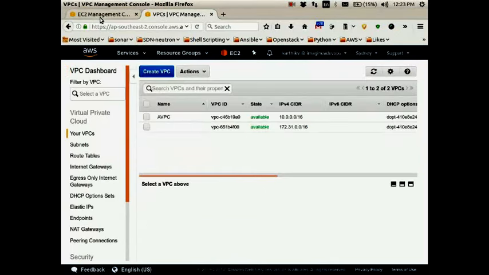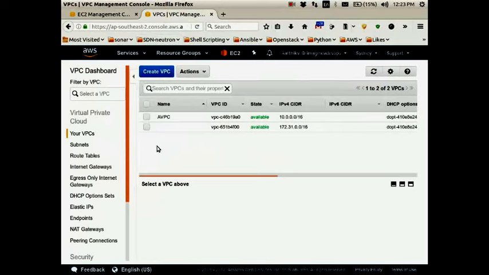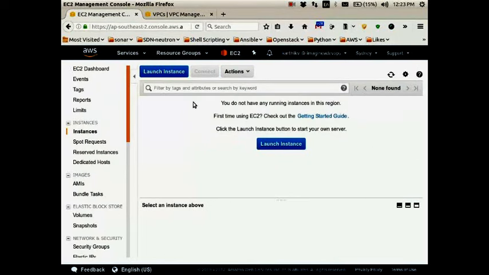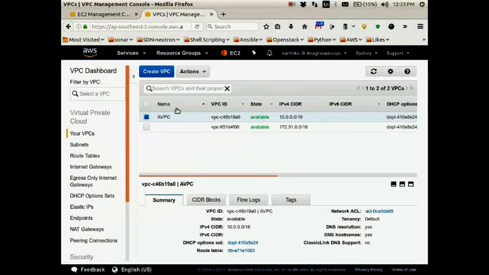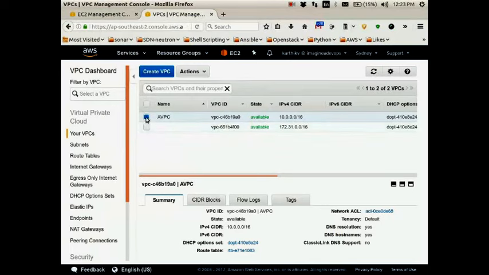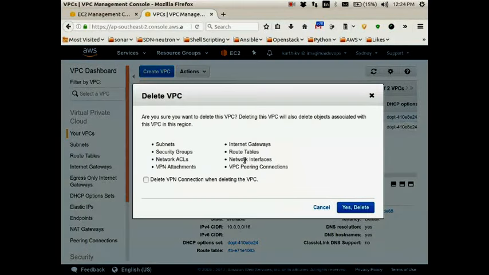See, I have opened EC2 service in this tab, okay, and VPC service here, okay. So, do we have any server instances running here? No. So, I think you can easily delete this VPC. To delete a VPC, just select it and go to actions and click on delete VPC. And just delete.